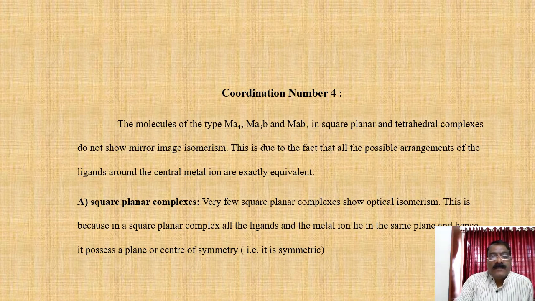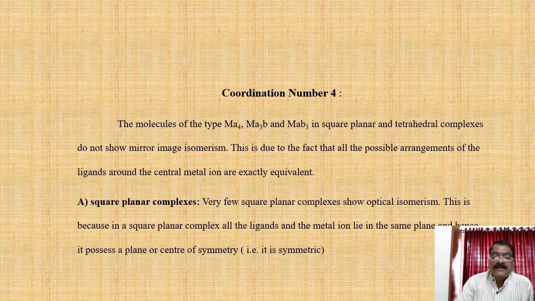First we see the square planar complexes of coordination number 4. Very few square planar complexes show optical isomerism. This is because in square planar complexes, all the ligands and the metal ion lie in the same plane and it possesses a plane or center of symmetry.